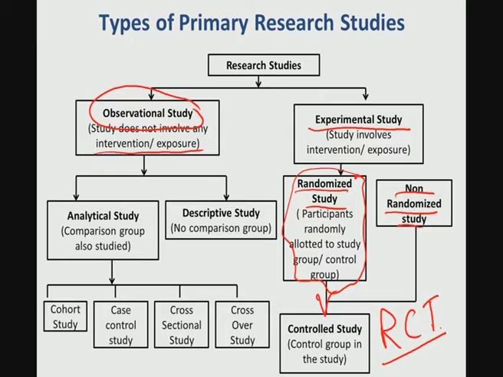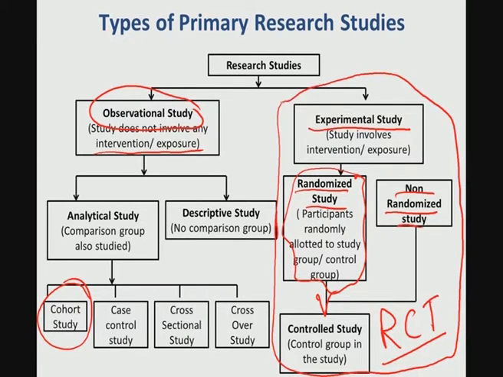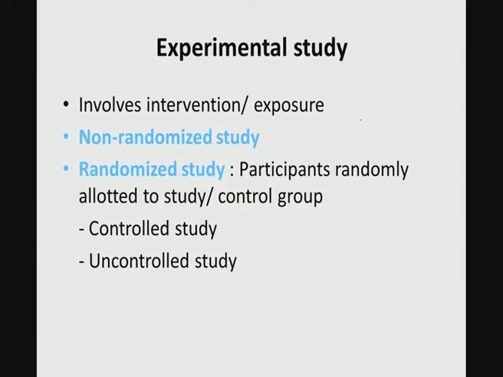Observational study can be more of an analytical study or a descriptive study and so on, and one of the studies people sometimes do is the cohort study. But our discussion will be mostly concentrated on this part of the slide: the experimental study, the randomized study, and then how one can do an RCT, that is, a randomized control study.